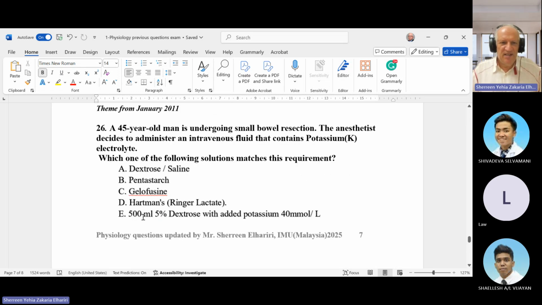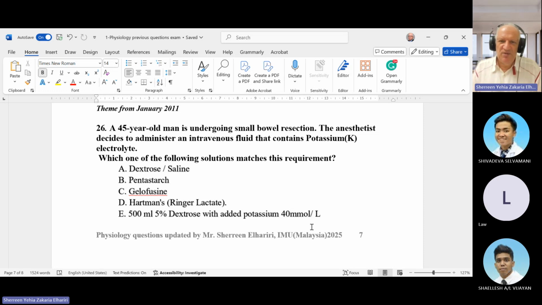So does anyone know why the last option is incorrect? Why is E not correct? 500 ml of 5% dextrose, up to here it is correct. We add potassium. So in one bottle of dextrose, what is the maximum amount of potassium we add? Anyone have an idea? Of course, the maximum we add in one bottle is 5 millimoles, not 40. 40 millimoles is the total requirement per day.